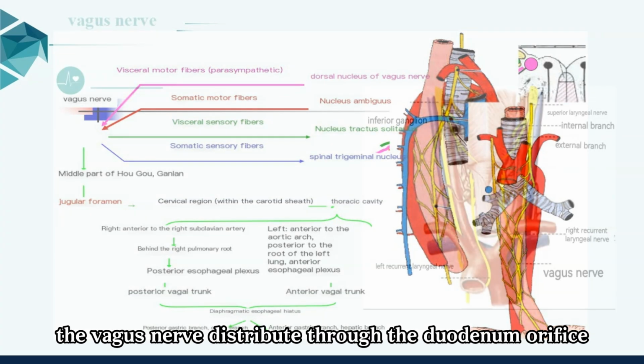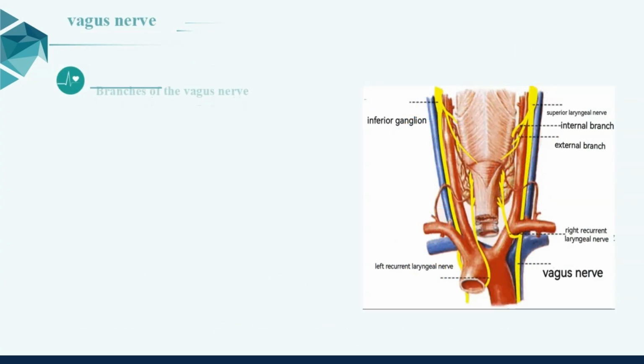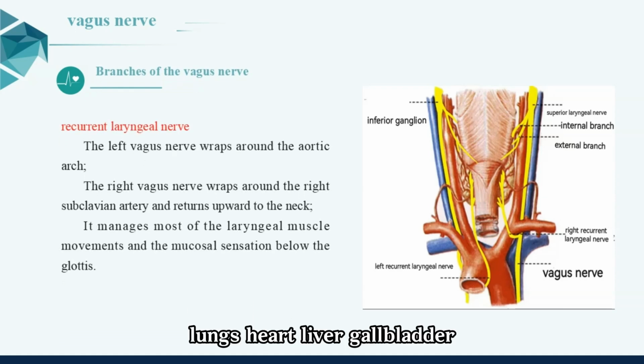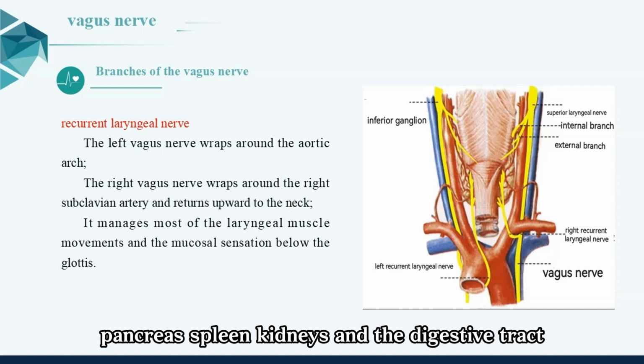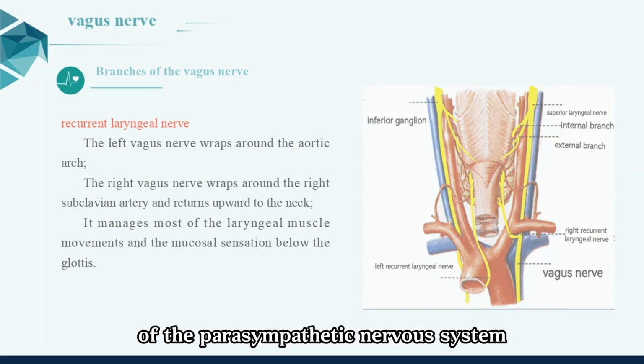The vagus nerve distributes to the dura mater, auricle, external auditory canal, pharynx, larynx, trachea, bronchi, lungs, heart, liver, gallbladder, pancreas, spleen, kidneys, and the digestive tract proximal to the left colic flexure, among many other organs. It is the main component of the parasympathetic nervous system.